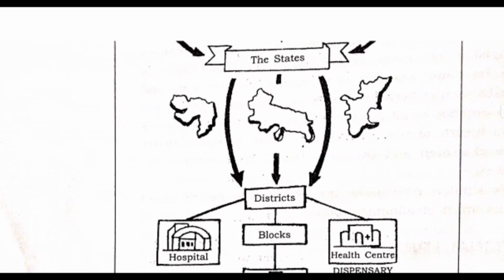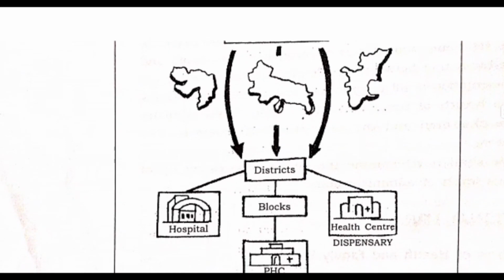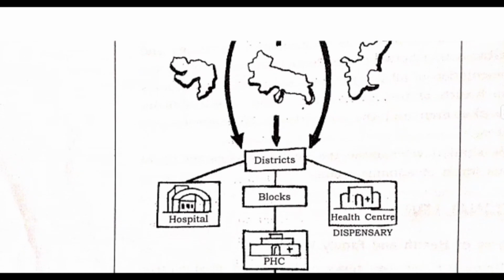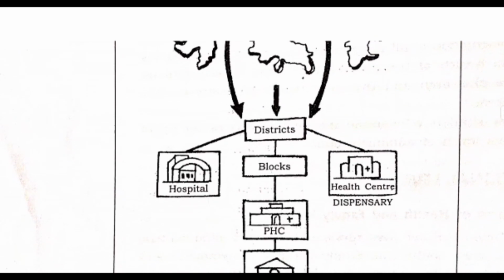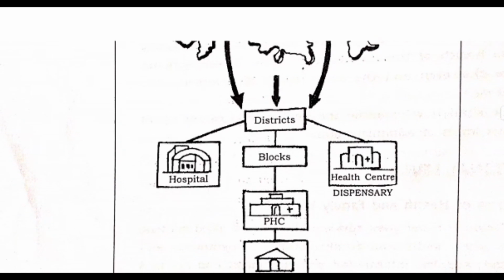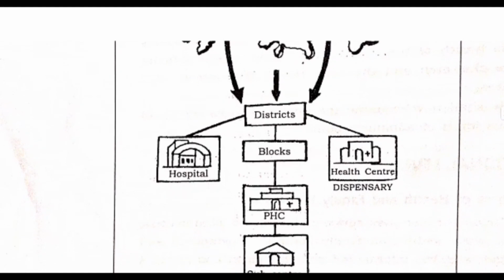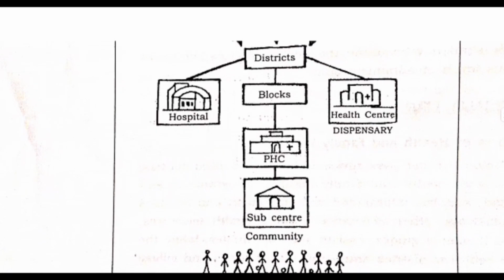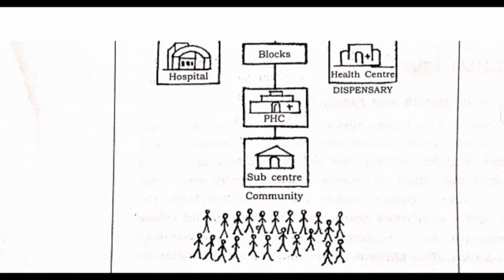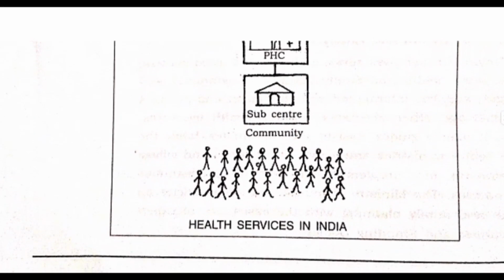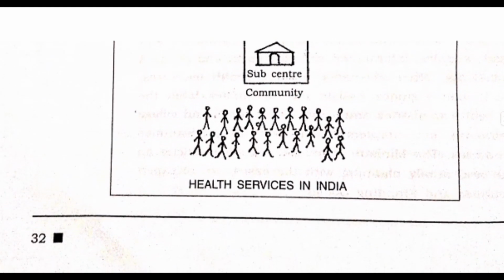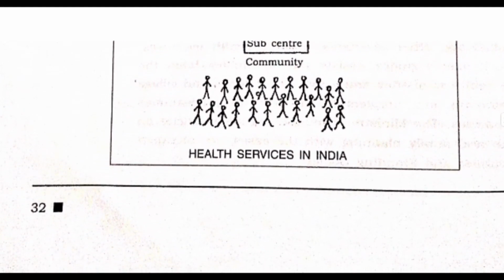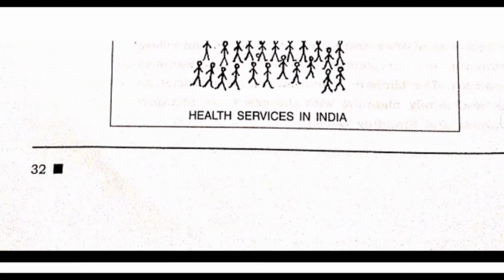Once the state government receives it, it passes these aids to the district level, and from the district level it goes to three levels, that is hospitals, blocks, and health services or dispensaries. Again, from the block it goes to PHCs, and from PHCs it goes to sub-centers or community health centers, and from community health centers it goes to the public. You can see many public here, right? So these are the public.